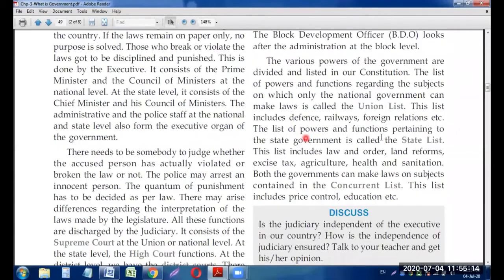The list of powers and functions pertaining to the state government, meaning the subjects on which the state government can make law, is known as the State List. And what all comes in it? What are the things in that particular list? Law and order means how people will live in that particular state and what type of law they will follow. Such laws will be made by the state level of that particular state. Means the Chief Minister and his Council of Ministers will make law about that particular thing.